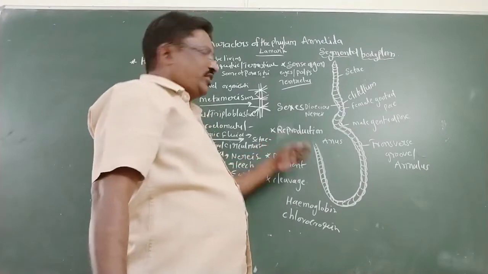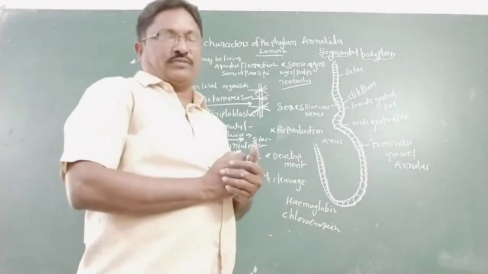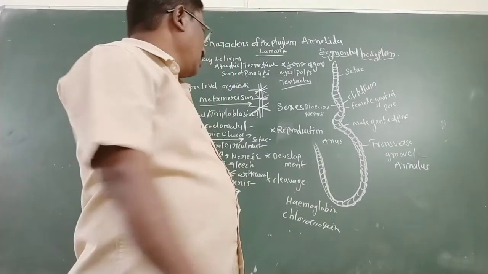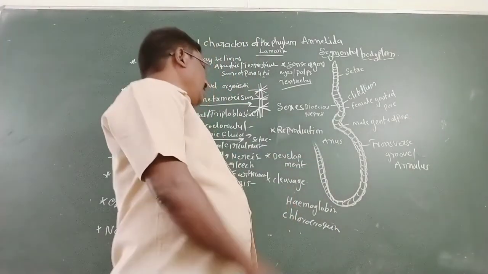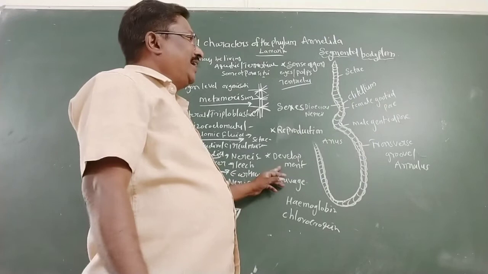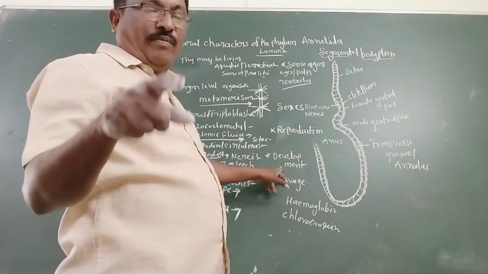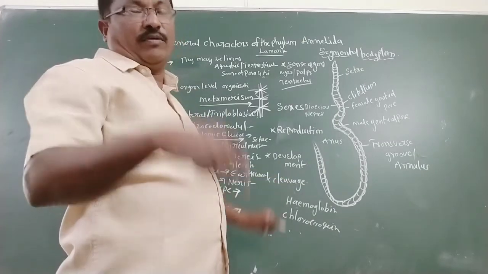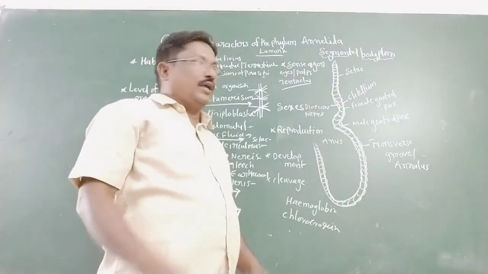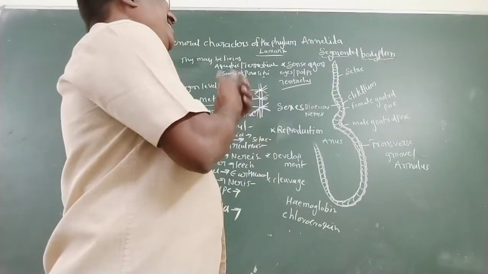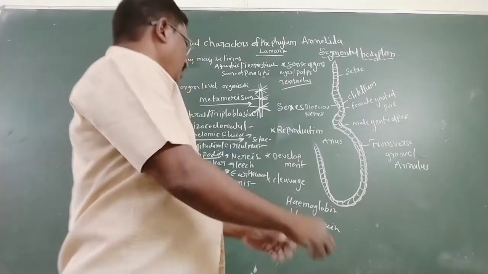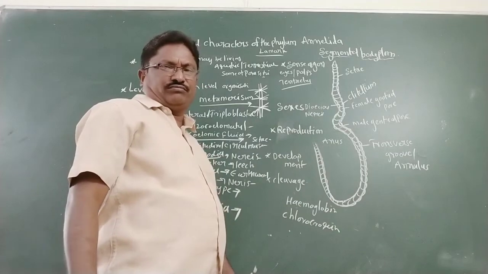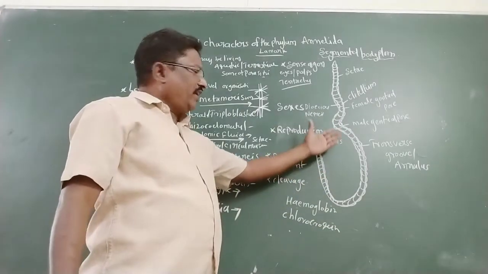As for reproduction, the reproduction type is sexual reproduction. Development may be direct or indirect. Direct development is in earthworm.